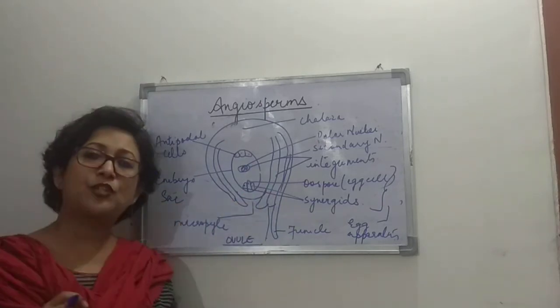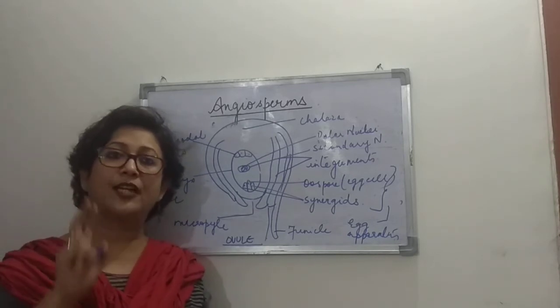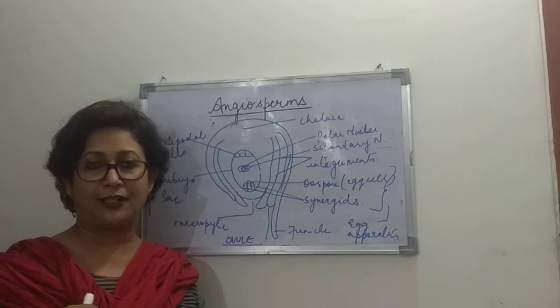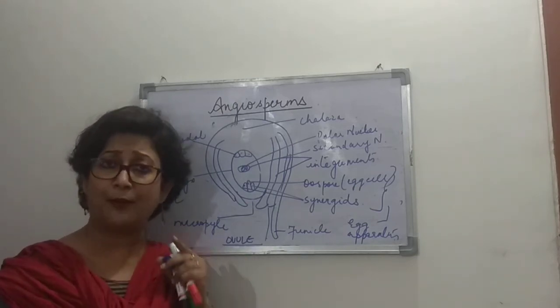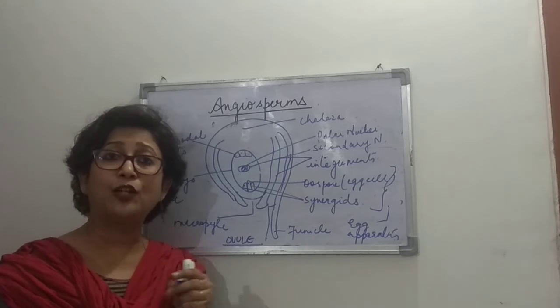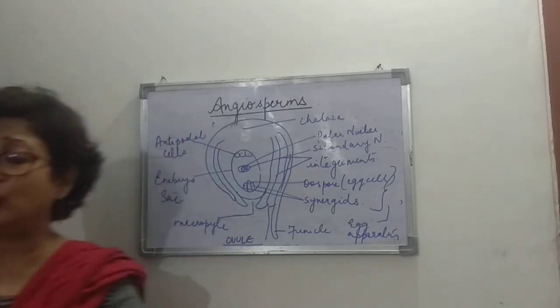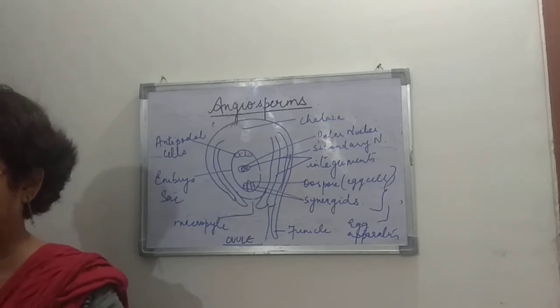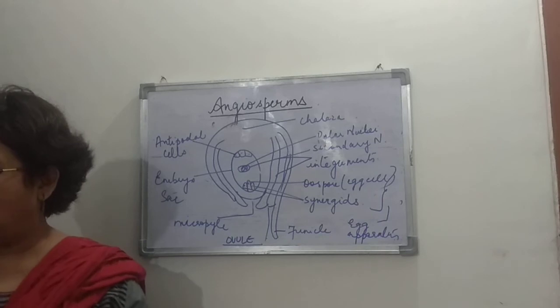One thing very special about the angiosperms is that only in angiosperms does double fertilization take place. Fertilization is the fusion of a male and a female gamete, right? So there are two fusions that take place. Now what are these two fusions because of which double fertilization is a characteristic feature over here?